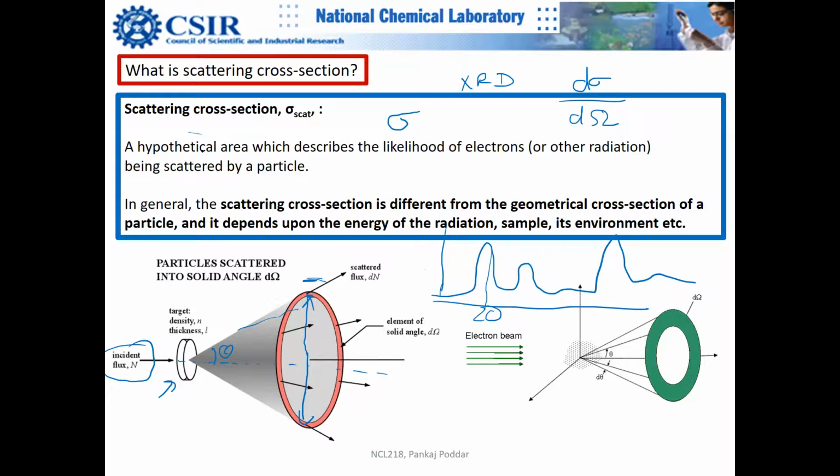So scattering cross section is a hypothetical area which describes the likelihood of electrons or another particle being scattered by another particle, or matter. It is not the same as geometrical cross section. Please note that it is completely different.